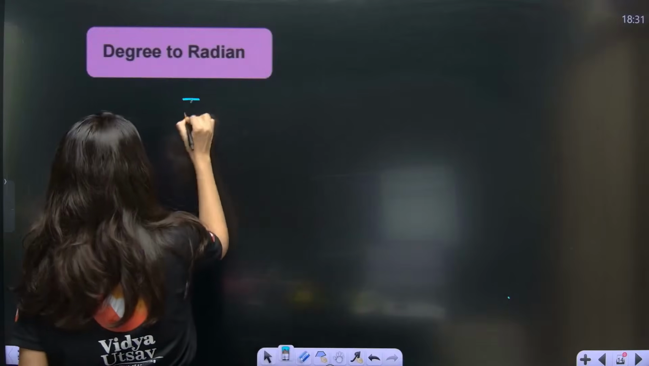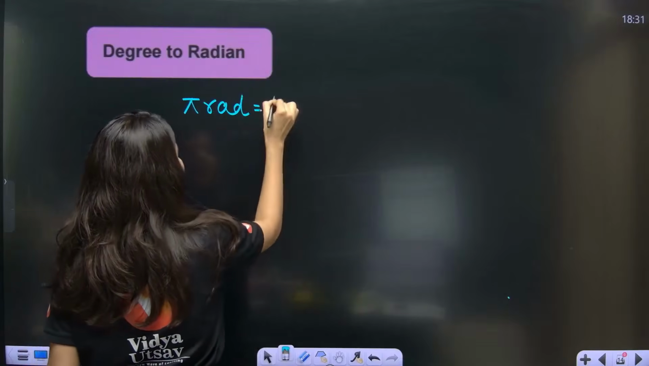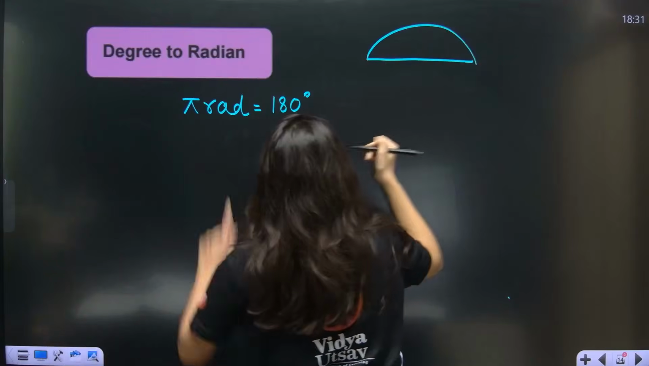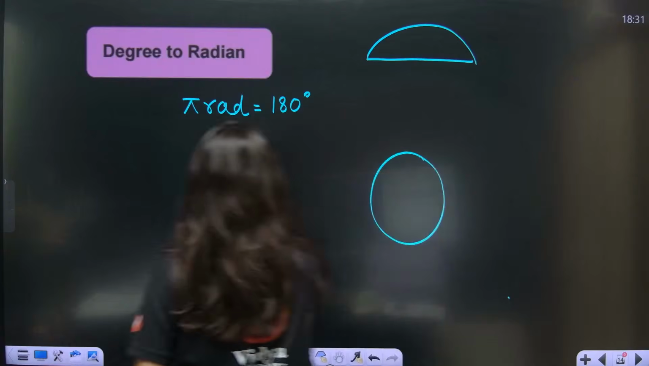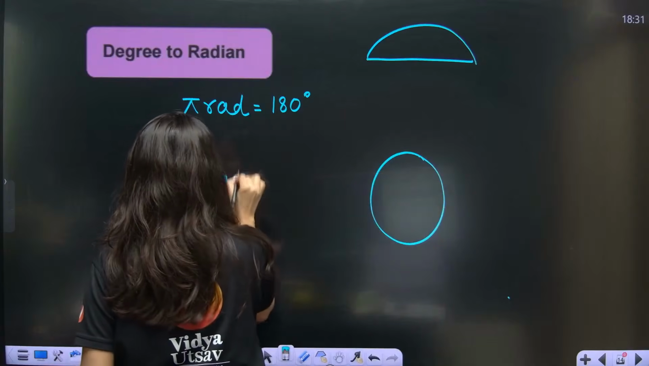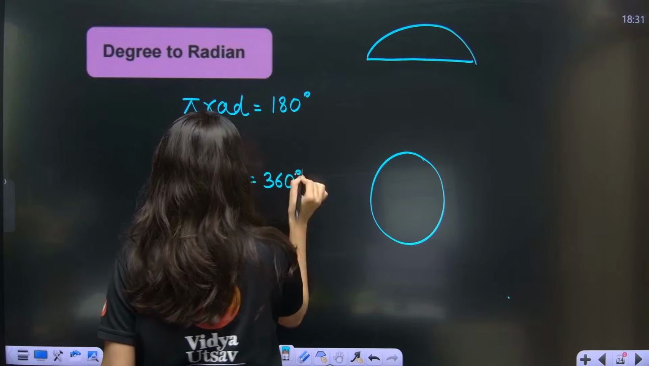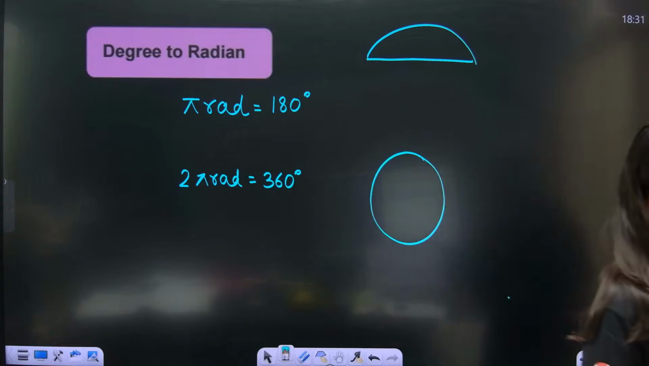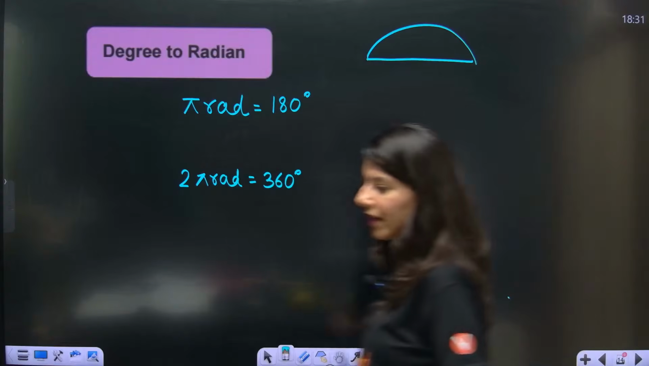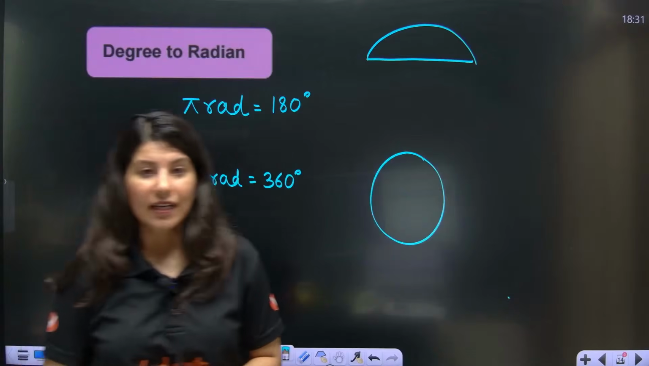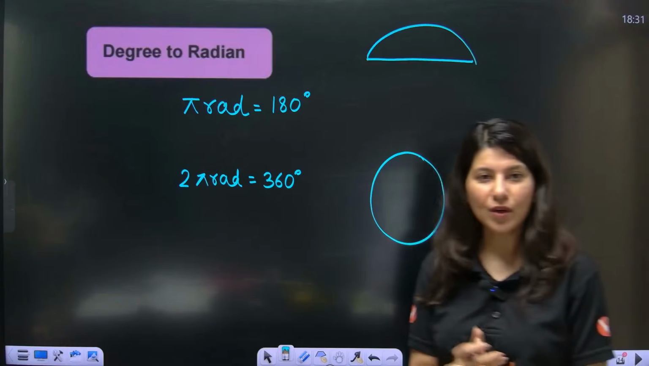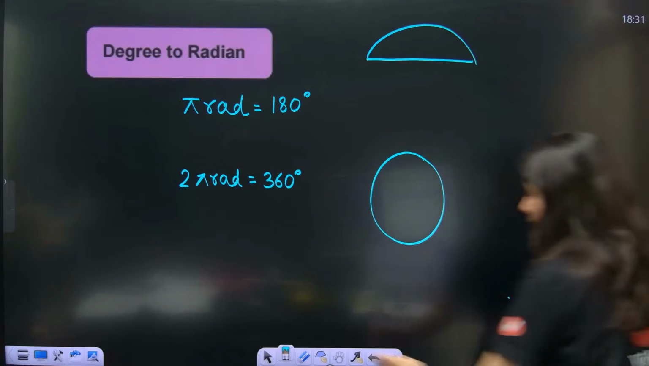Now let's talk about degree to radian. Pi radian is equal to 180 degree. And for a full circle, obviously 2 pi radian is equal to 360 degree. Everybody clear? Now what we are going to do is degree to radian conversion.